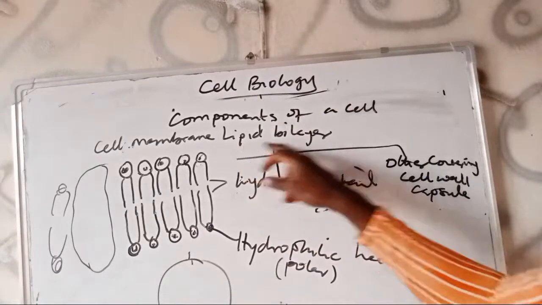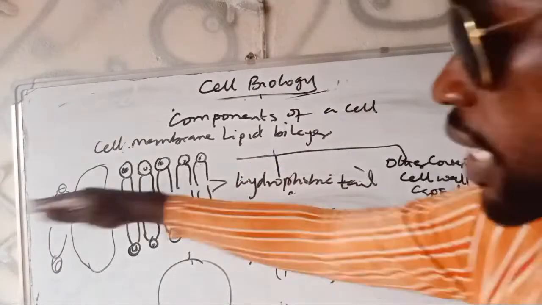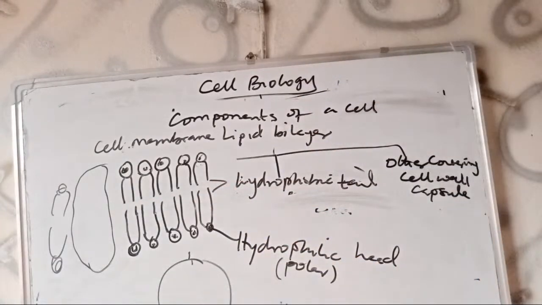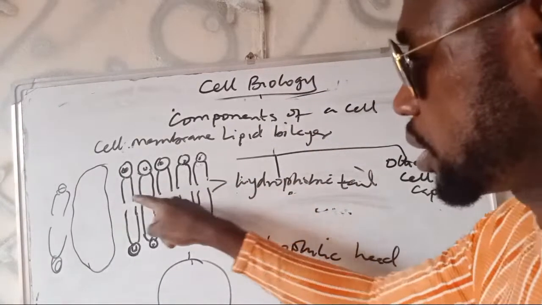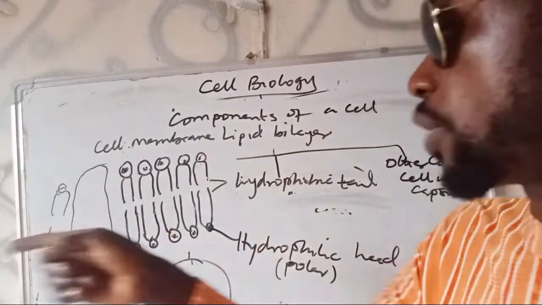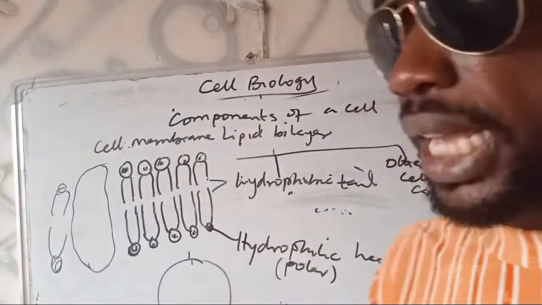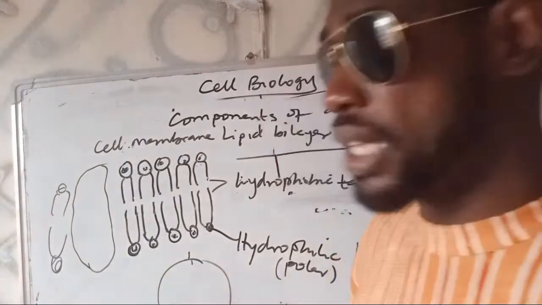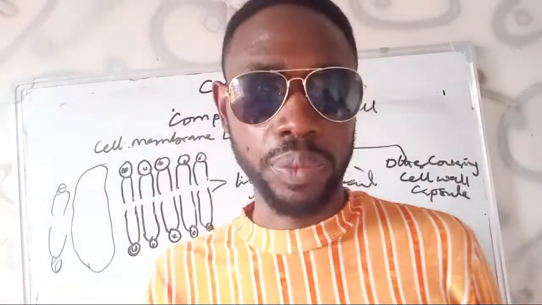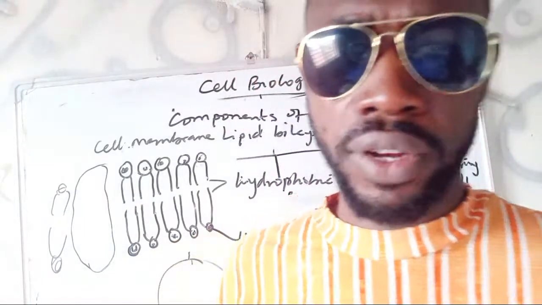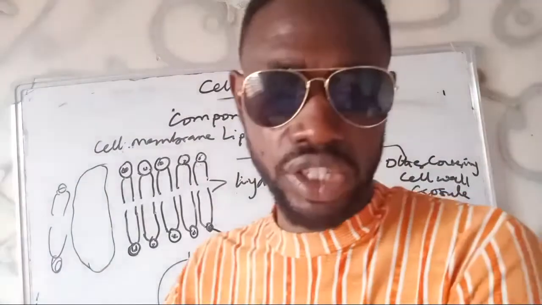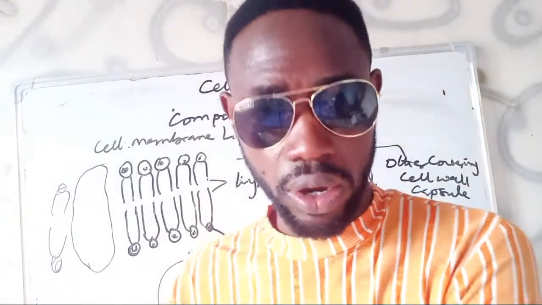It's a lipid bilayer. It's a double layer, just like other biological membranes. And this is the description, the anatomy of it. The tails are hydrophobic, meaning water hating, whereas the heads are actually hydrophilic. And that means that any molecule that is not soluble in lipids will not be allowed to pass. For them to pass, they need a secondary, or what we call second messenger. At a later stage, you will understand what I mean by second messenger, of course.